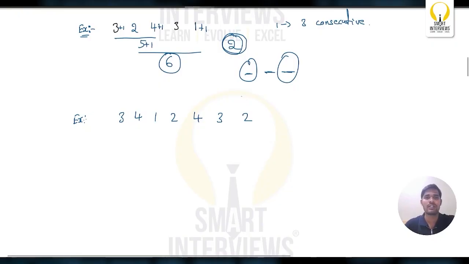If you consider this value, what I'm trying to do is maximize the value of this 4 in each operation until I get 1 element. In the first operation, I will always try to keep this 4 either as the first element in the 3 consecutive elements or the last element in the 3 consecutive elements. So before performing operations, can you tell me how many operations I can perform?